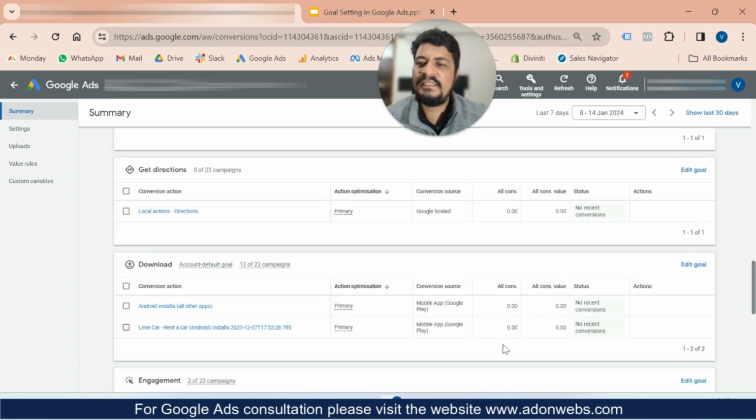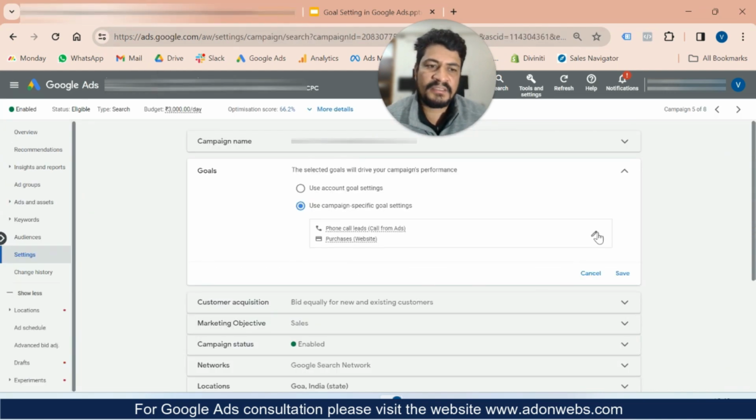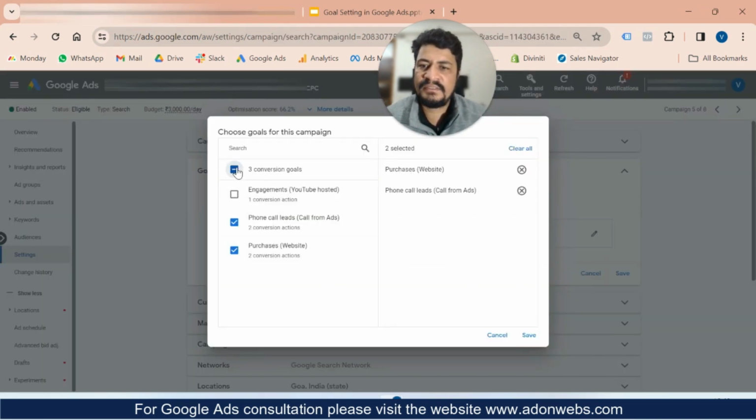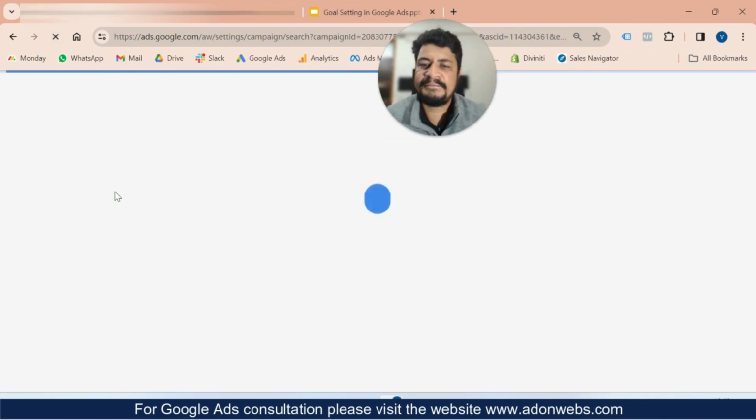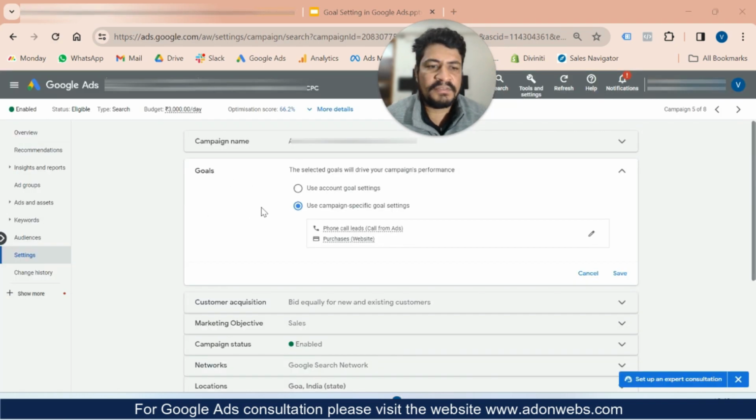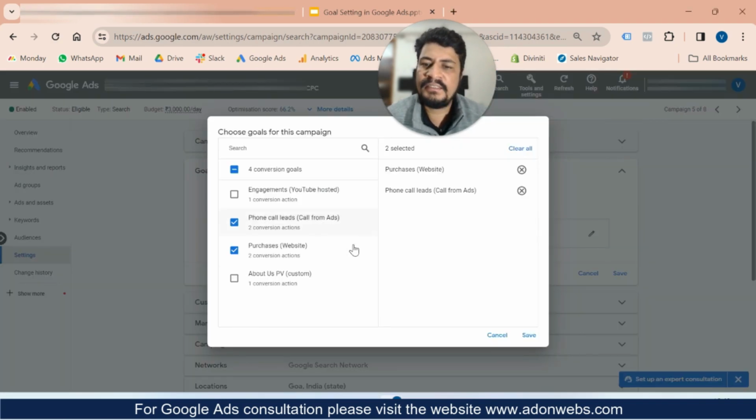So this is added here, and when I select the campaign, I click on edit on this one, and I think I need to refresh this one. So let me refresh this one. Now it's refreshed. Let me click on edit, and here you can see the custom conversion as well. So that way you can select these standard events, and if you have any custom need and maybe a custom conversion you are tracking, you can do that as well.